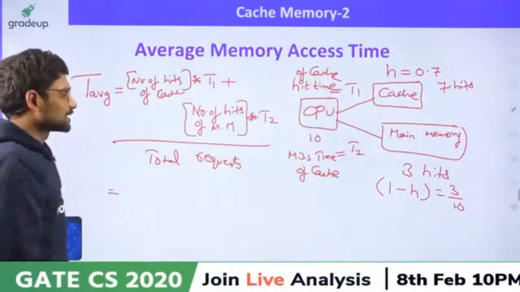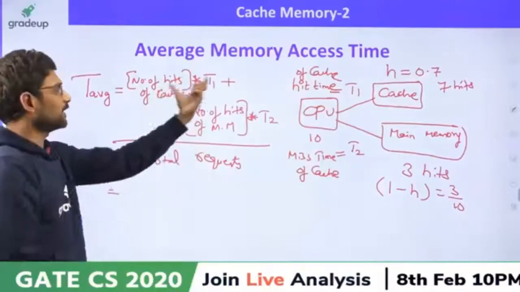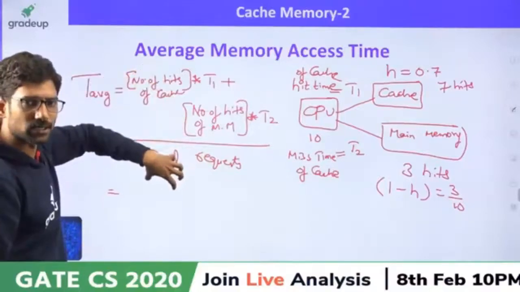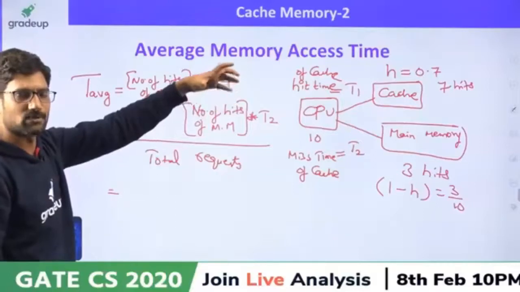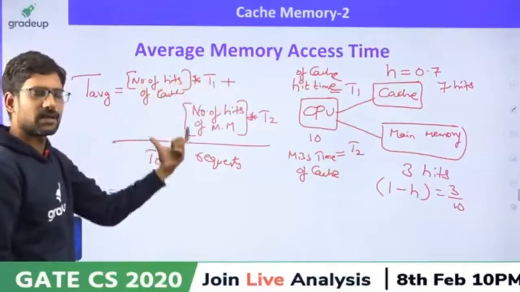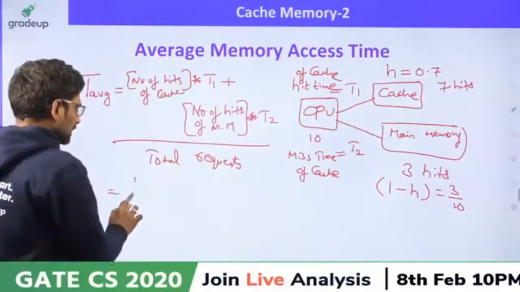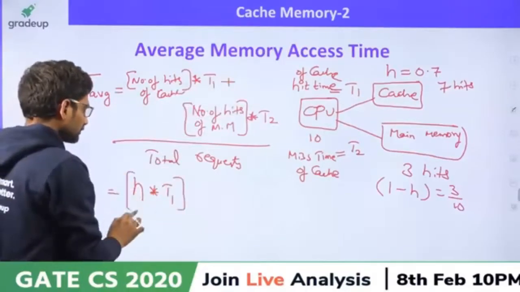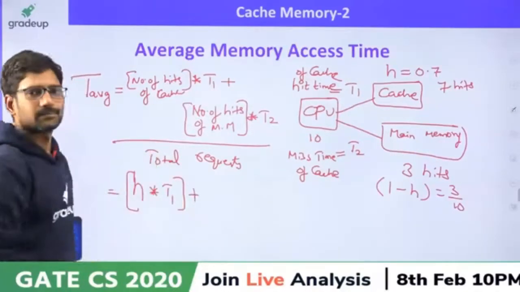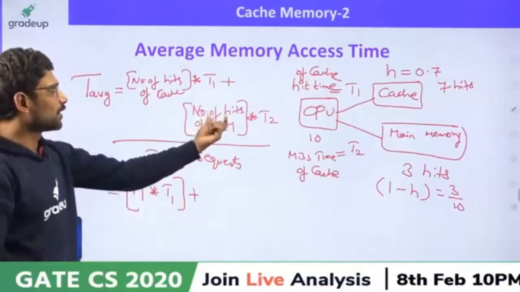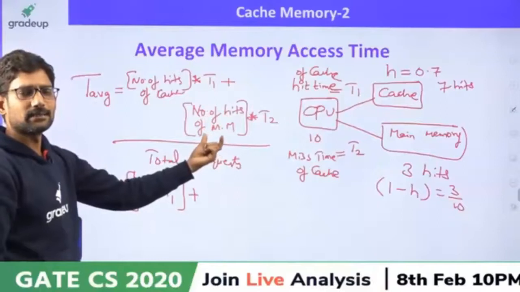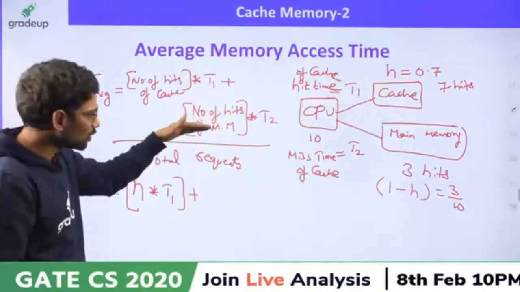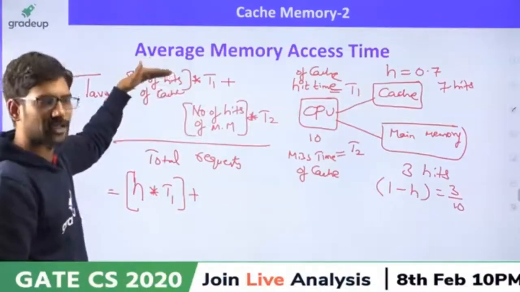Now, let us apply this denominator to every product. The number of hits of cache divided by total requests is what? The hit ratio of cache. That is the hit ratio formula: number of hits divided by total requests. Let it be H. So H multiplied by T1, plus the number of hits of main memory. The number of hits of main memory is equal to the number of misses of cache memory.